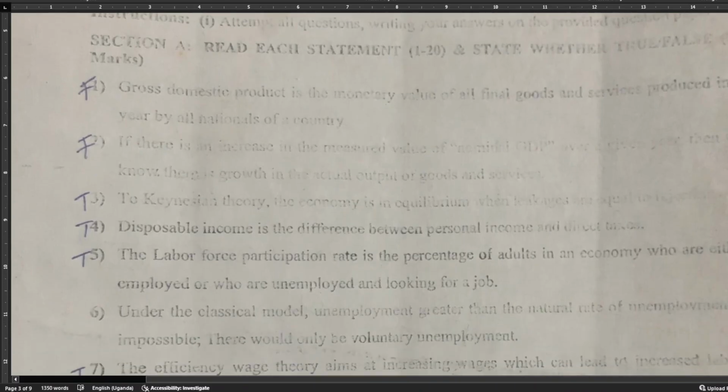Number two, if there is an increase in the measured value of nominal GDP, then there is growth in the actual output of goods and services. And we see that it is false. Why? Nominal GDP does not adjust for inflation, while real GDP, which adjusts for inflation, measures the actual output of goods and services.